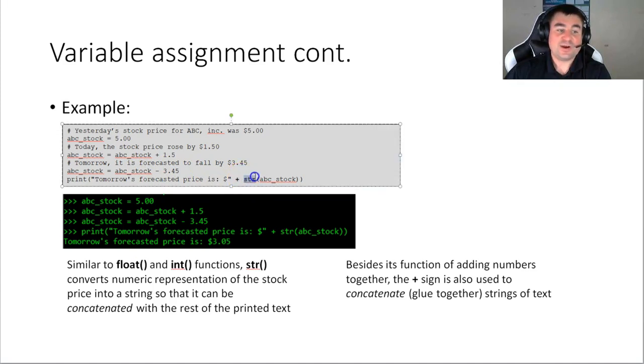Now, the reason we are invoking this str string conversion function is that if you don't, it's actually going to give you an error, because then Python will say, well, here is a string and this is a number. So Python will be confused as to what exactly you want it to do. Because this is a number, do you want it to do arithmetic addition?